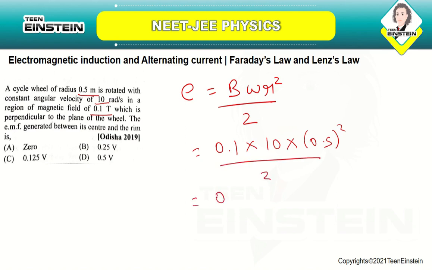So, if you solve this, you will be getting it as 0.125 volt. Okay. So, here they are asking us to calculate the EMF generated between the center and the rim, which is around 0.125 volt. So, the correct answer is option number C. Okay. Let us now see the next question.